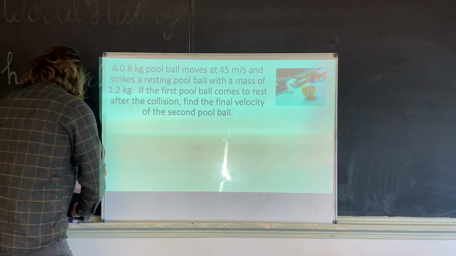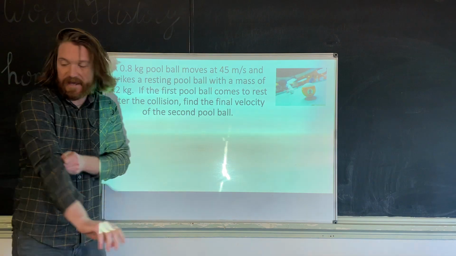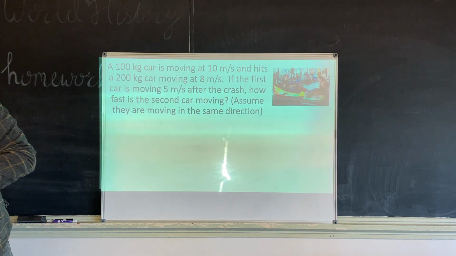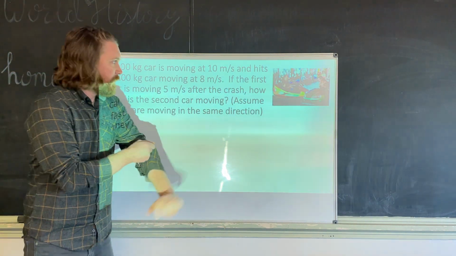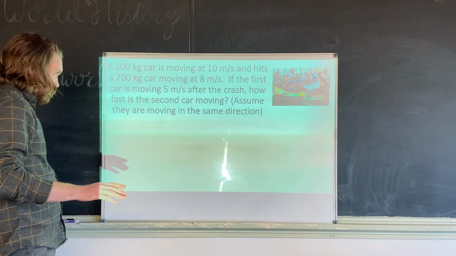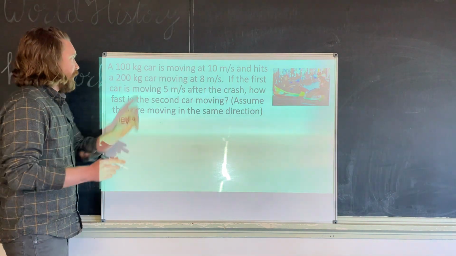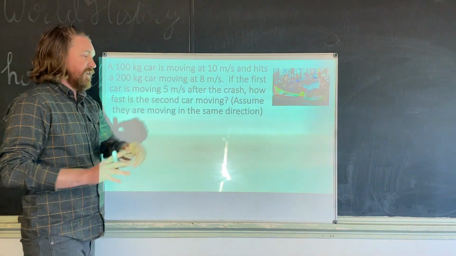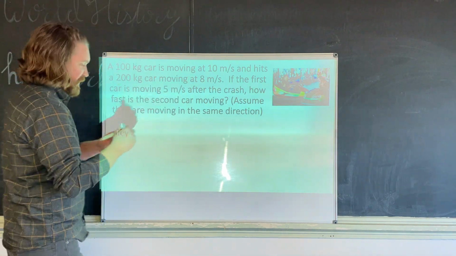All right, number 2. Not a lot of examples in the real world I can think of, so we're going to talk about bumper cars. All right? Okay, so now we have, I'm just going to write this all down, same thing, make a chart. We have a 100 kilogram car moving at 10 meters per second. We're going to call that mass 1.